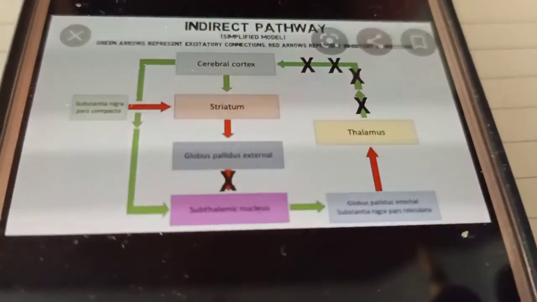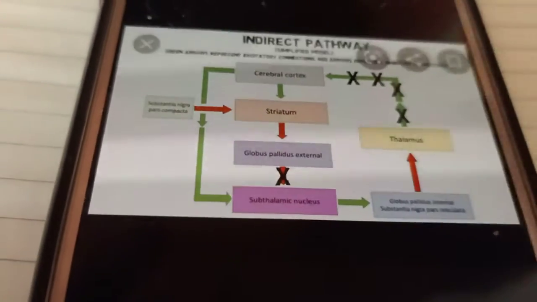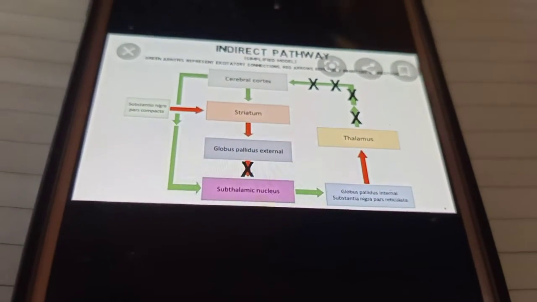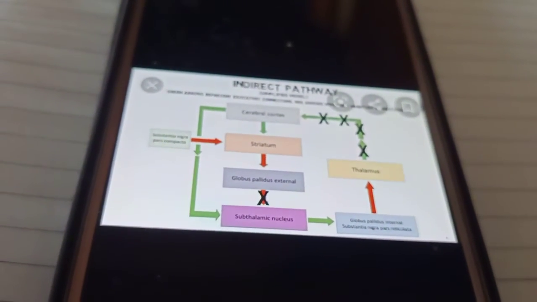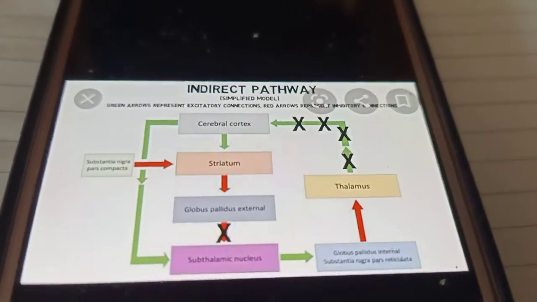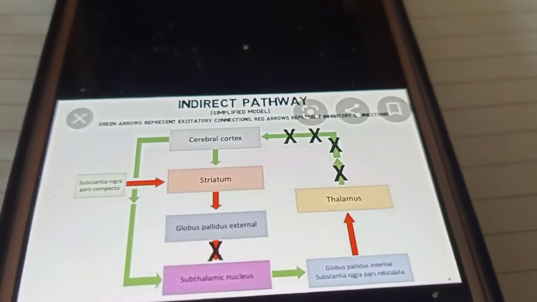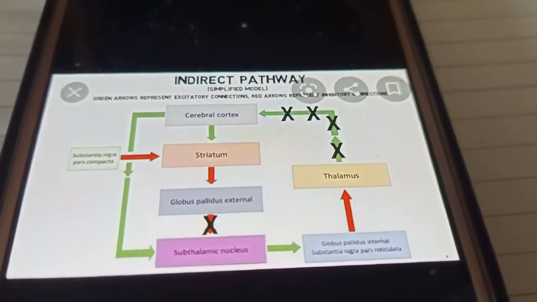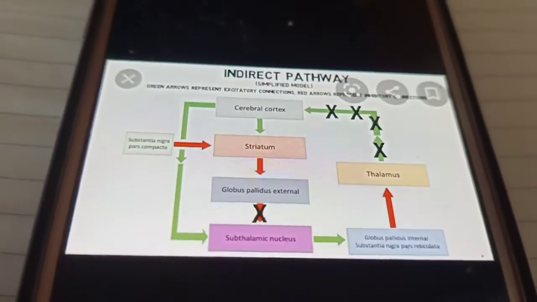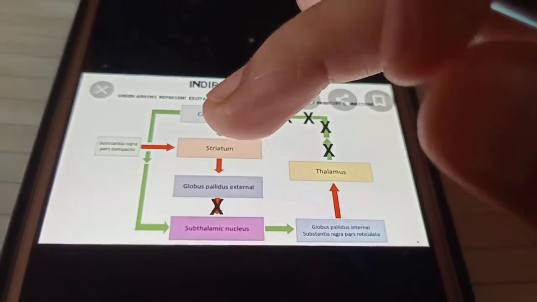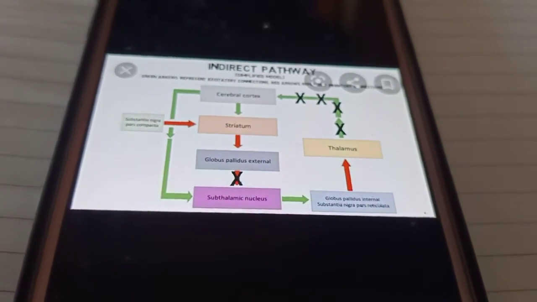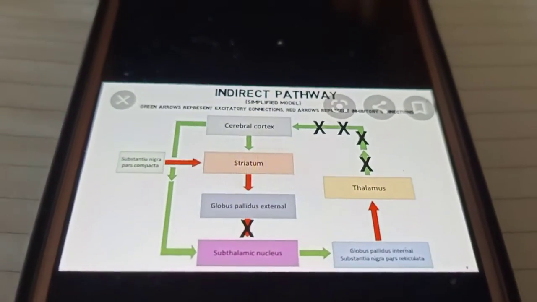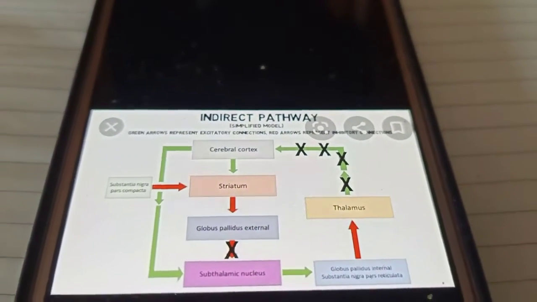Indirect pathway, just listen again. In the indirect pathway, the basal ganglia is not only important for initiating movements, as we saw in the direct pathway, but it is also important for inhibiting unwanted movements. So the basal ganglia does both functions: initiating the movements and inhibiting the unwanted movements.